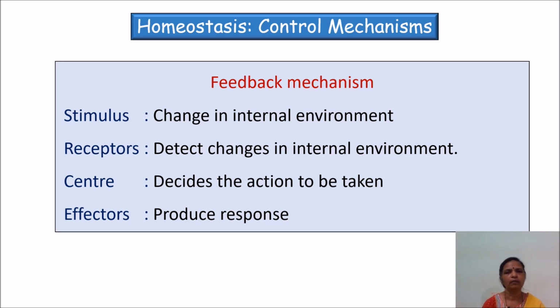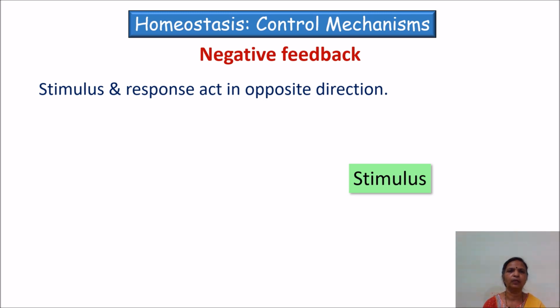Now let us study these feedback mechanisms. So this is the major control system utilized in the body. In any feedback mechanism, there is a stimulus, which means change in the internal or external environment. Then the receptors which detect these changes, the control center which decides the action based on the inputs, and the effector organ which produces the response to maintain the constancy of the environment. Because this controller acts in response to the signals received from the receptors, there is always some delay in this mechanism.